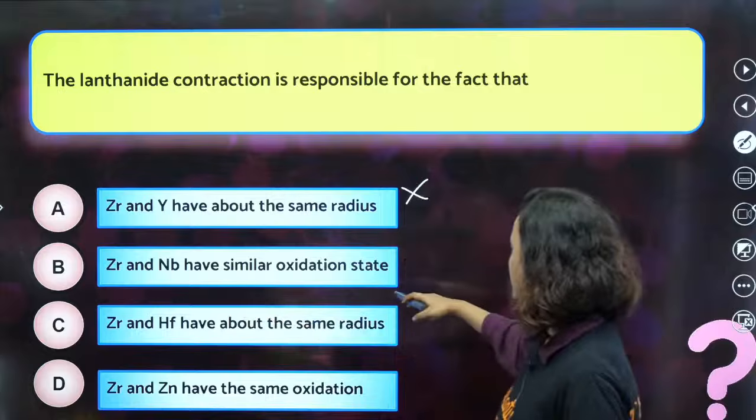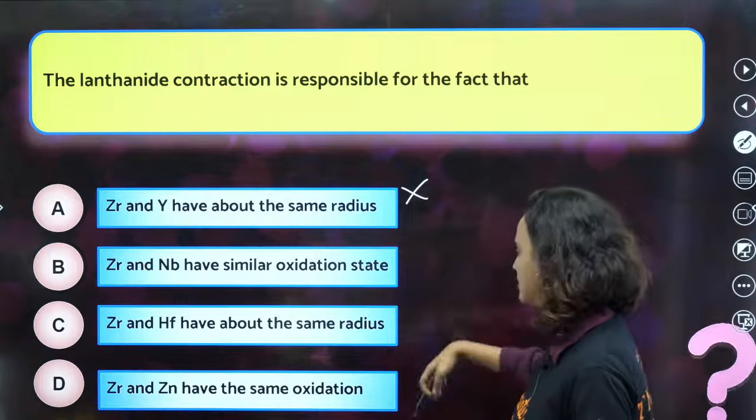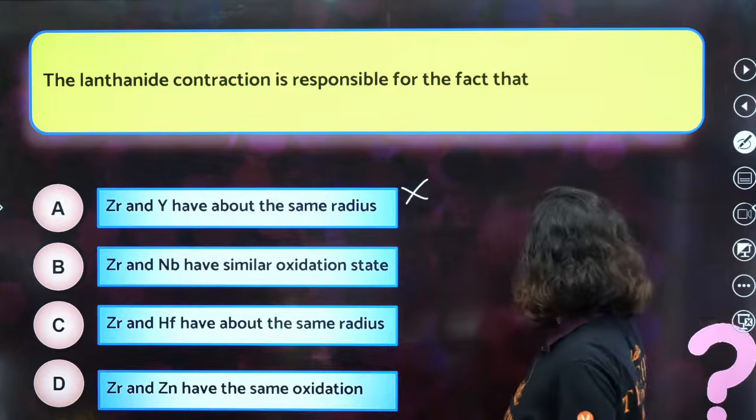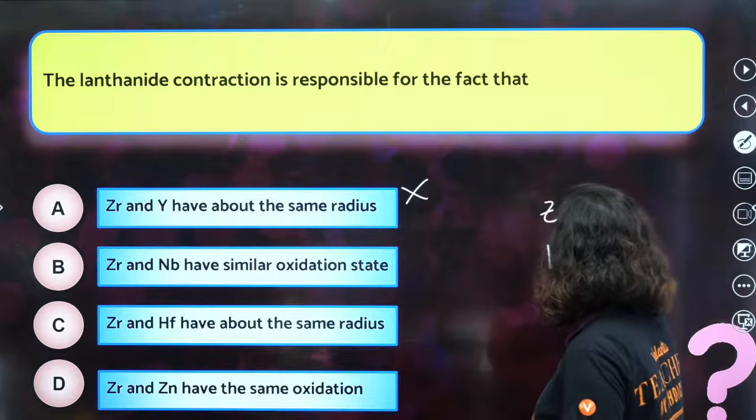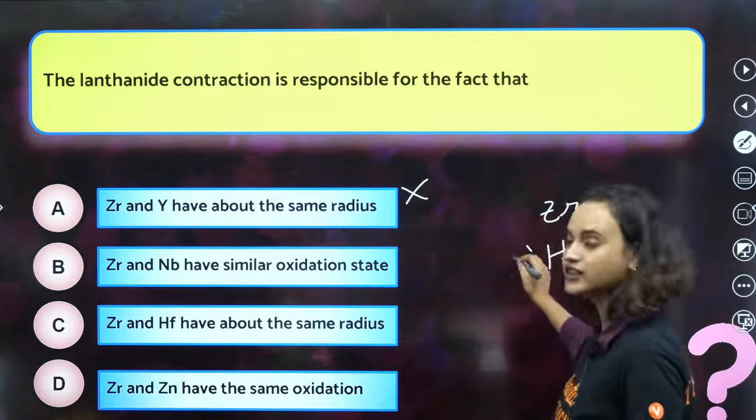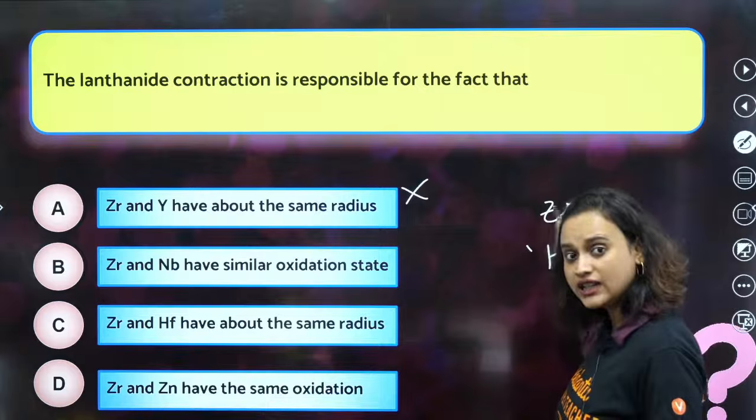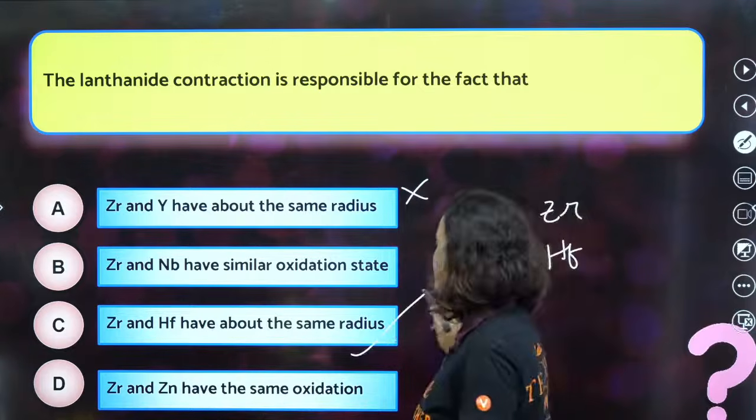Niobium and zirconium have similar oxidation state. Nah. Zirconium and hafnium, yes. See, Zr and then comes hafnium, and hafnium is after the lanthanoids. After the lanthanoids, then comes hafnium. So option C is the correct answer.